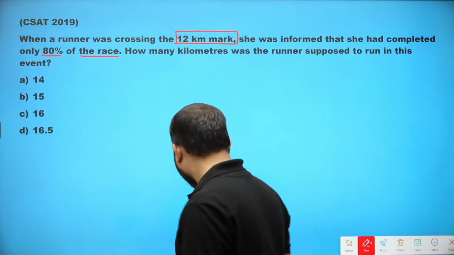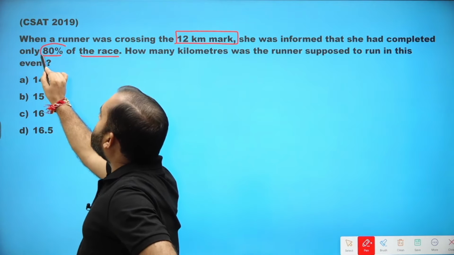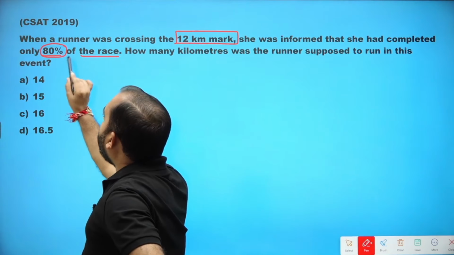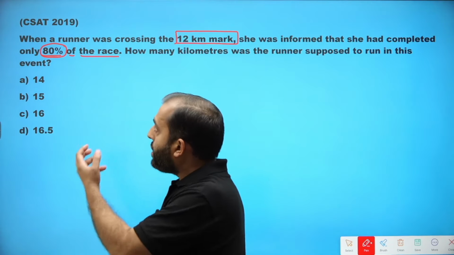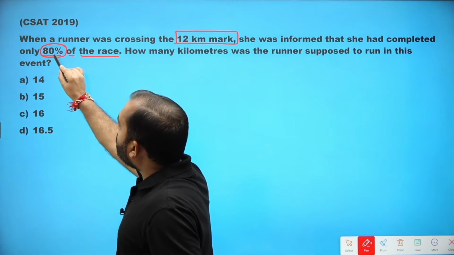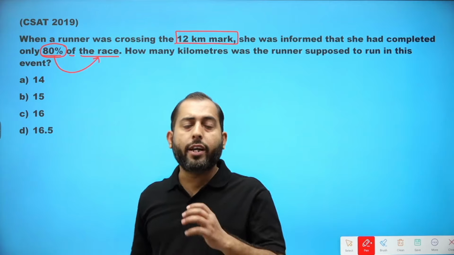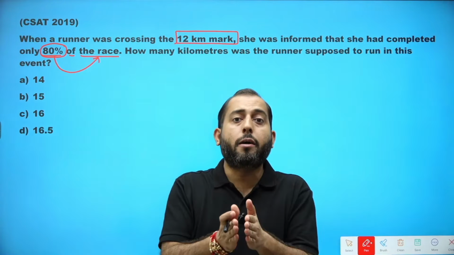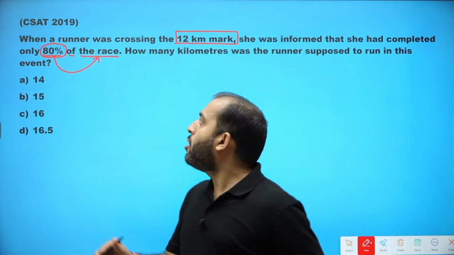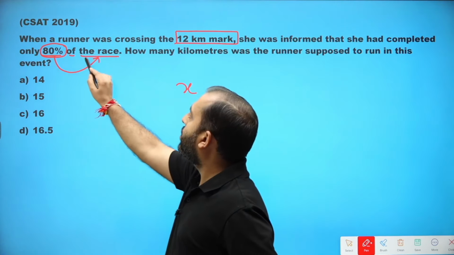Now see, in this question, a percentage sign has been given along with the number and after that the word "of" is present. So it means the base value for this 80% is the race. The race over here means the complete length of the race. So let's say the complete length of the race was x.